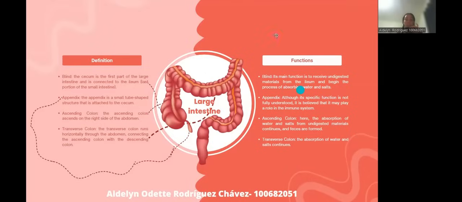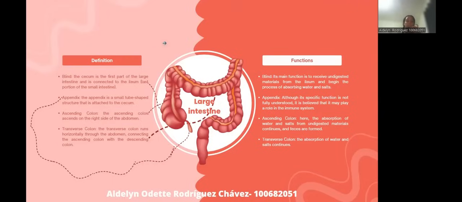Function. Its main function is to receive undigested material from the ileum and begin the process of absorbing water and salts. Appendix.